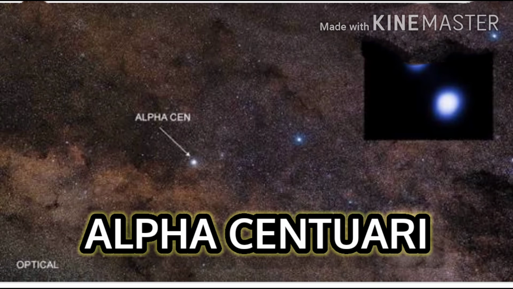Now we will talk about stars. As we know, the sun is the nearest star to the earth. The next nearest star is Alpha Centauri, which you can see here. Stars are very big in size, but they appear to us in the dot shape because they are very far away from us. So we are not able to see them properly.